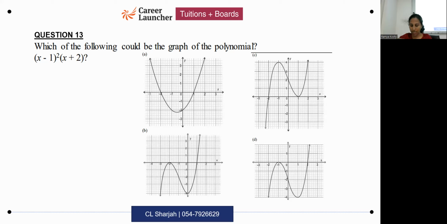Many students are writing A as the answer. If you are giving me A as the answer, it's wrong. Why is it wrong? In option A, what shape do you have? Parabola. Parabola is the shape of what type of polynomial? It is the shape of a quadratic polynomial. Okay? Is the given polynomial a quadratic polynomial?